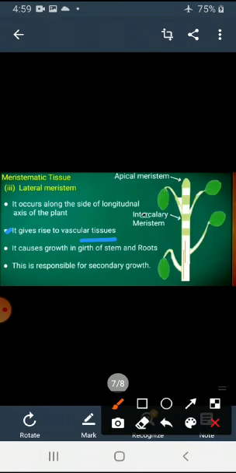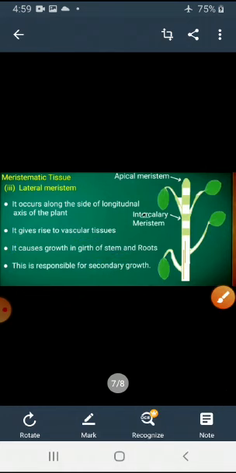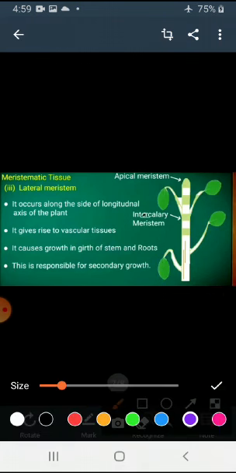It gives rise to vascular tissue, xylem and phloem. It causes growth in the girth of the stem and root, increasing their width. It is responsible for secondary growth also.